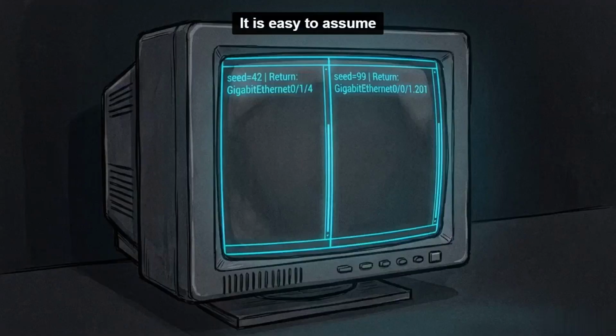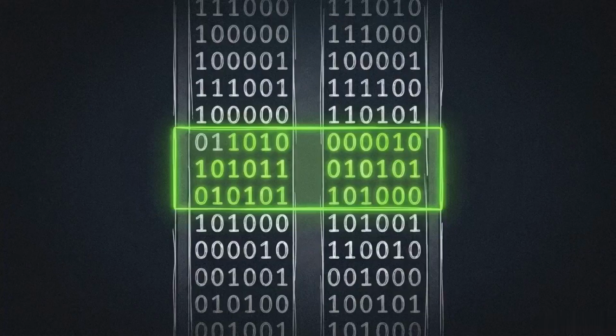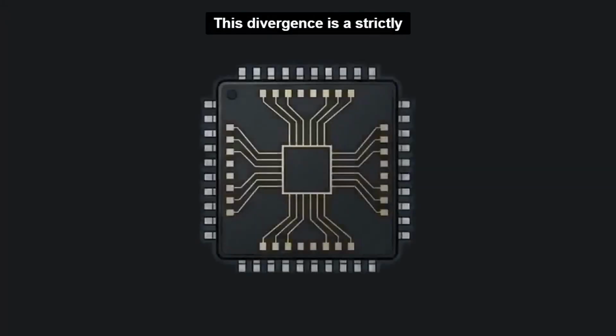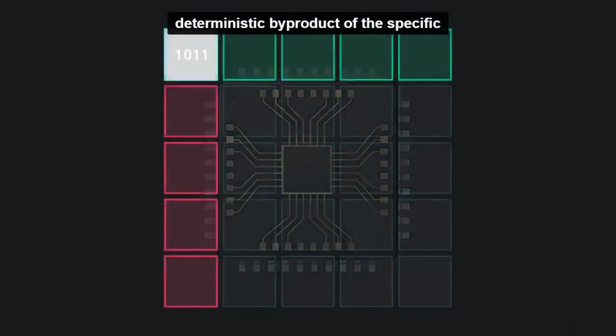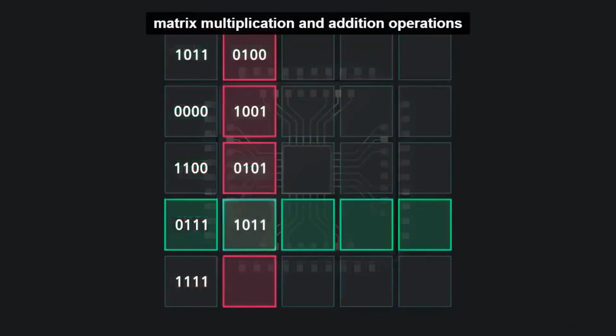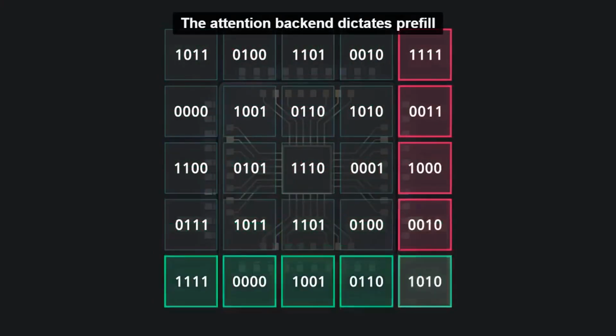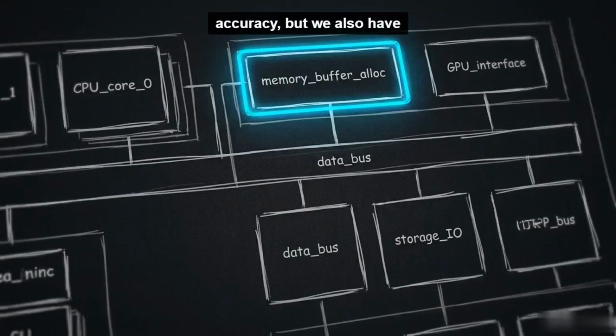It is easy to assume this is just stochastic noise or random seed variance inherent to large language models. It is not. Rerunning the exact same attention backend produces logits that are bit-for-bit identical at every single hidden state. This divergence is a strictly deterministic byproduct of the specific matrix multiplication and addition operations hard-coded into the prefill kernels. The attention backend dictates prefill accuracy, but we also have to account for the KV cache.